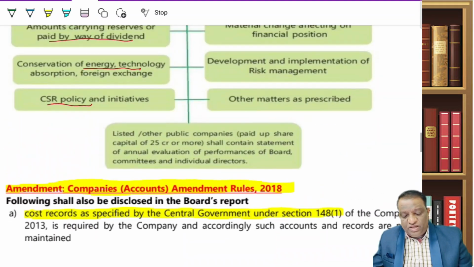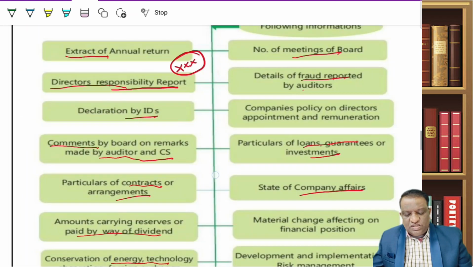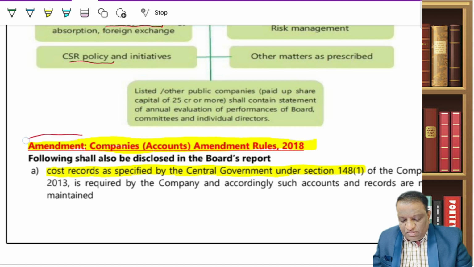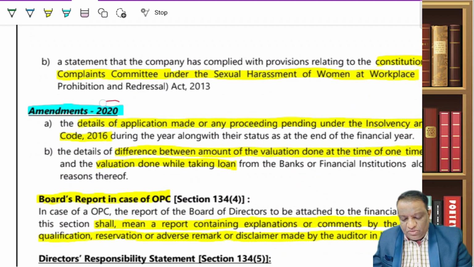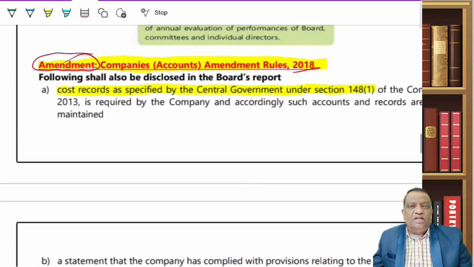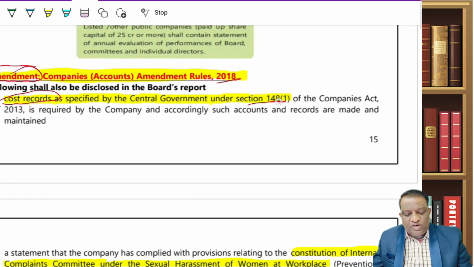So let's cover that. And apart from that, even if he decides to ask you a question on the contents of the board report, he may ask you out of these amendments. Through the amendment made in 2018 and a further amendment made in 2020, the requirements of the board report have been widened. Now every board report must also contain the cost records that are specified under section 148. So wherever the company has to comply with section 148, the directors have to confirm whether such accounts and records have been made and maintained.